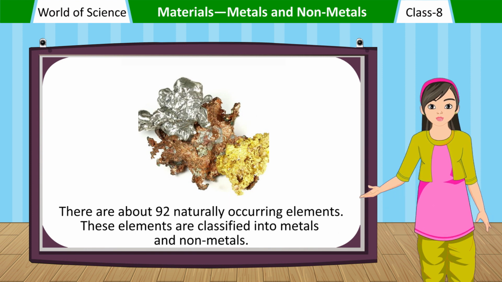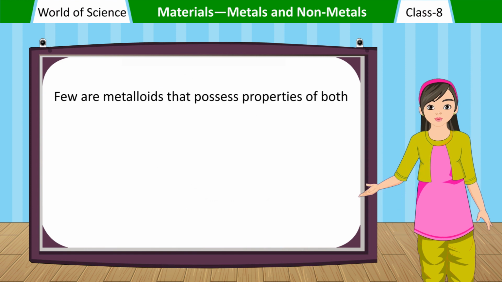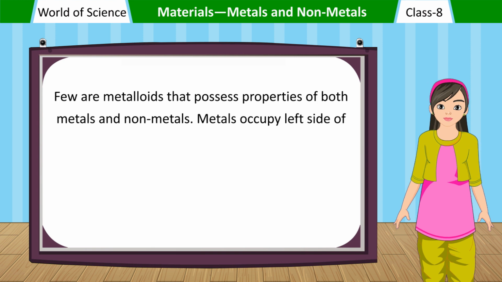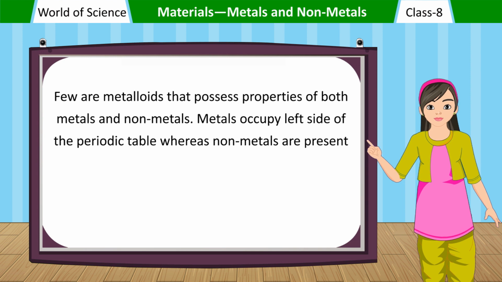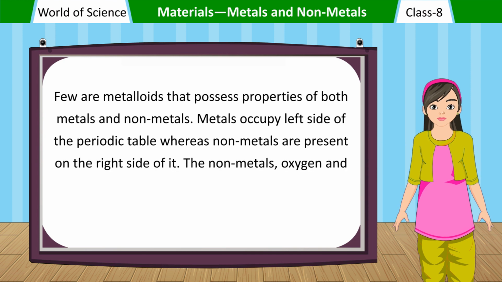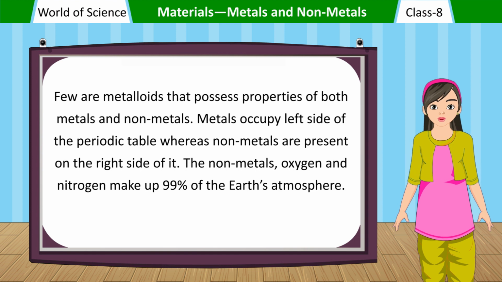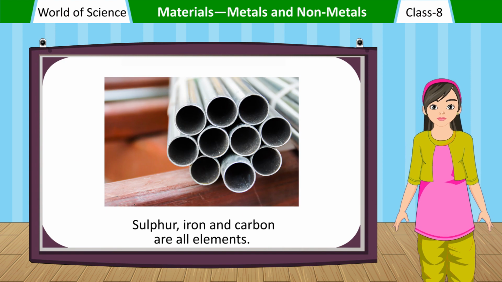These elements are classified into metals and non-metals. Few are metalloids that possess properties of both metals and non-metals. Metals occupy the left side of the periodic table, whereas non-metals are present on the right side of it. The non-metals, oxygen and nitrogen, make up 99% of the Earth's atmosphere. Sulfur, iron and carbon are all elements.